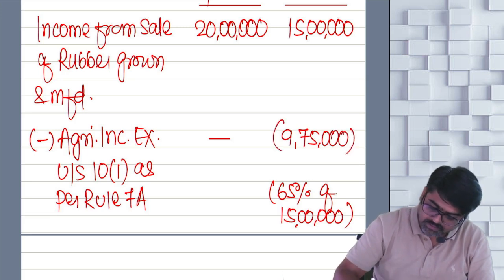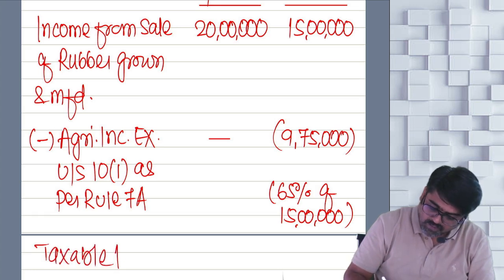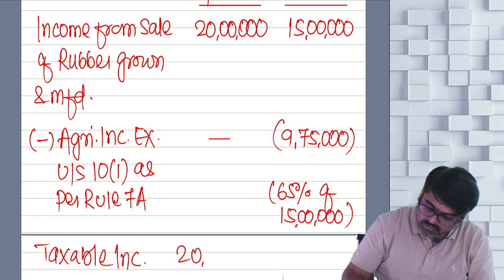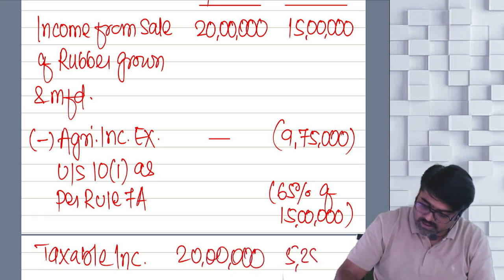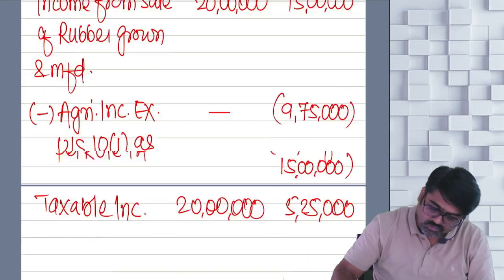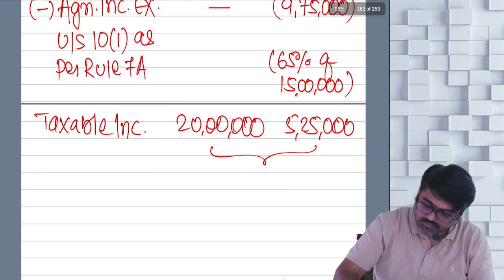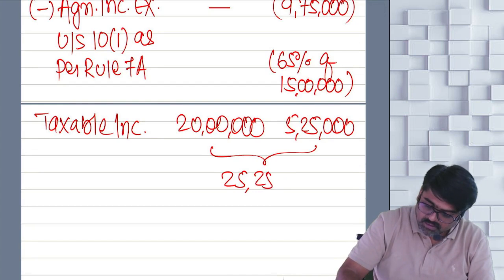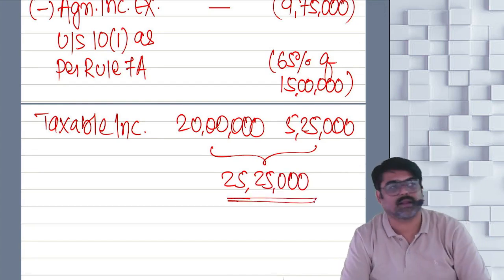Reduce that. So how much is the taxable income? Here the taxable income will be 20 lakhs and here it will be 5,25,000. So what will be the total amount? 25,25,000. This will be the taxable business income.